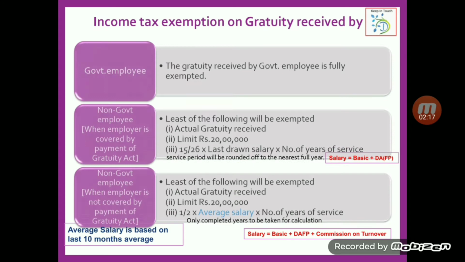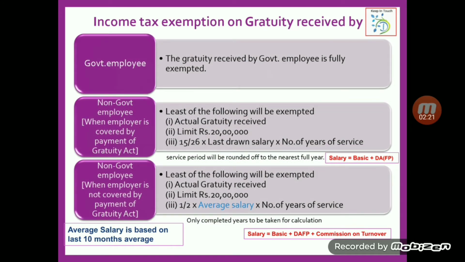If he is a non-government employee and his payment is not covered under the Gratuity Act, then the least of the following will be exempted. Number 1, actual gratuity received. Number 2, limit 20 lakhs. Number 3, half into average salary into number of years he rendered his service. Then we must know the meaning of the word average salary. Average salary is what he has drawn in the last 10 months added together and divided by 10, then we will get an average salary. And here the meaning for the word salary is basic plus DA forming part plus commission on turnover.